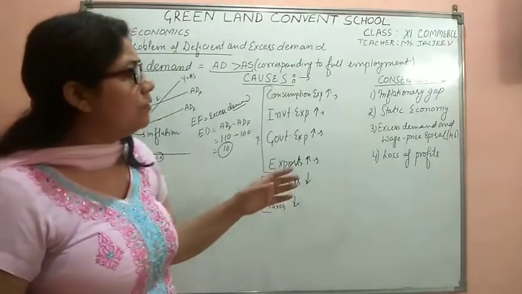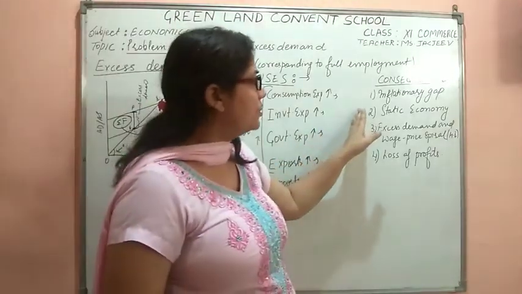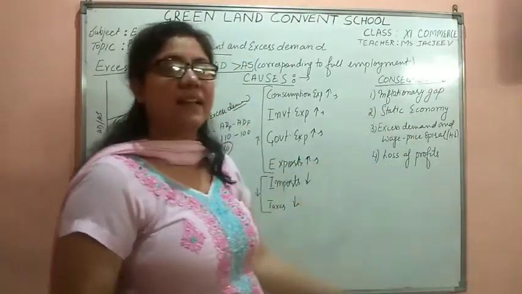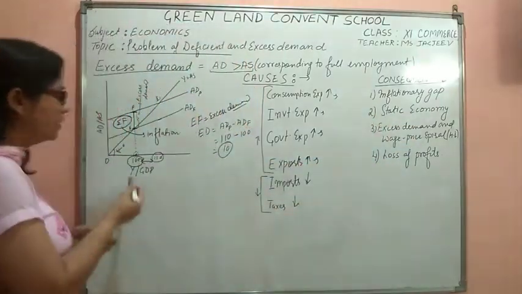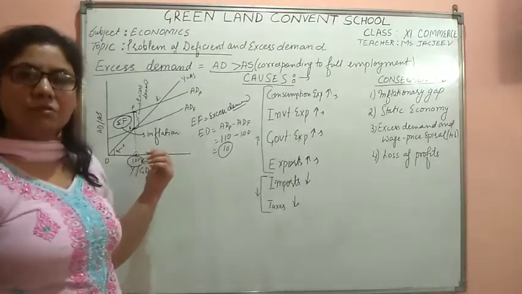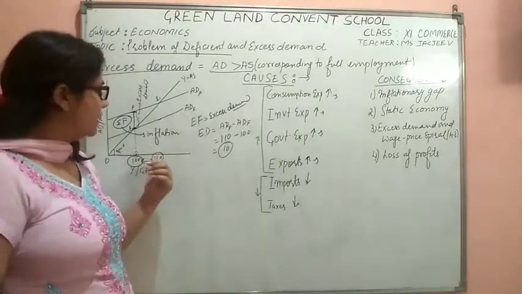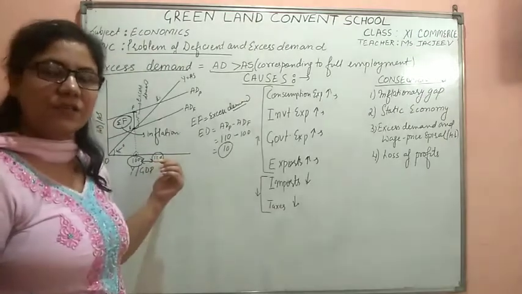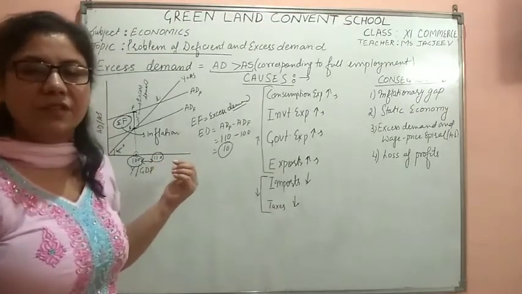Okay. Now the second consequence is static economy. Static economy means every time, every year the GDP is the same. As we cannot go beyond the full production capacity, this year the demand is of 110 units, we are not able to produce, we have to produce 100 units only.